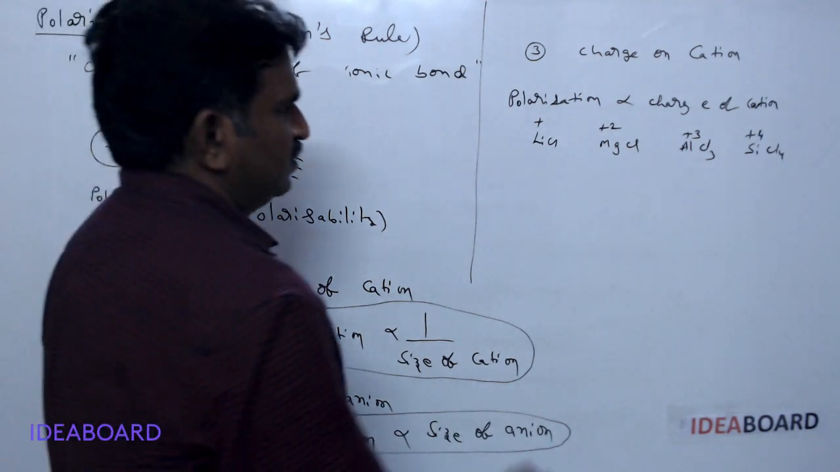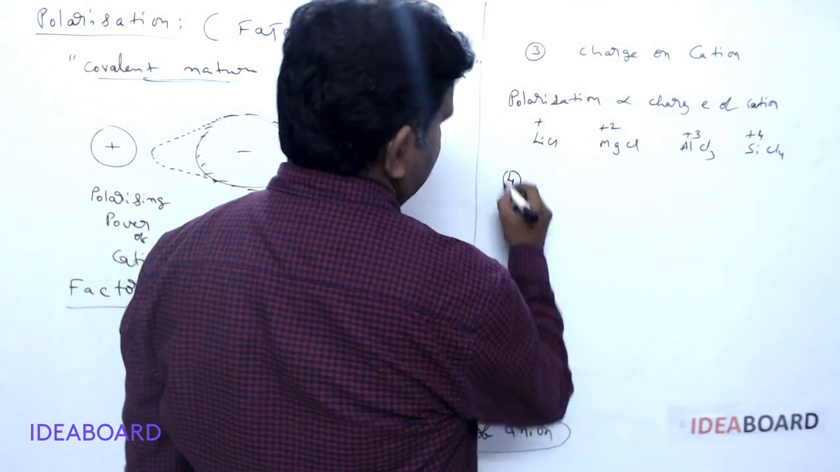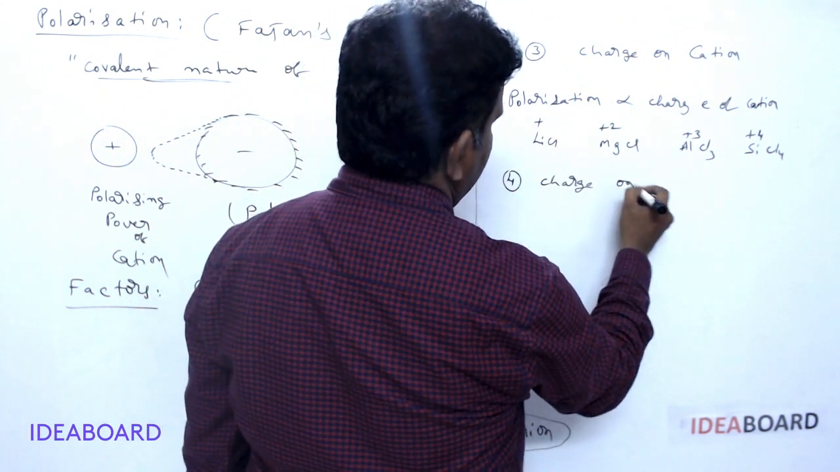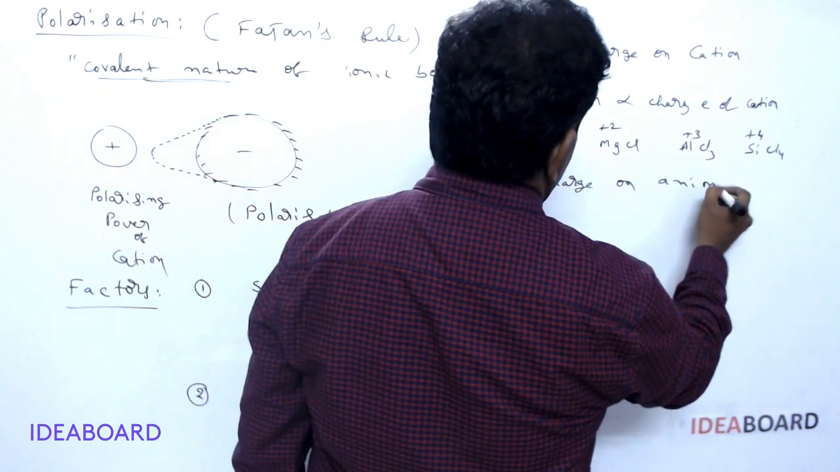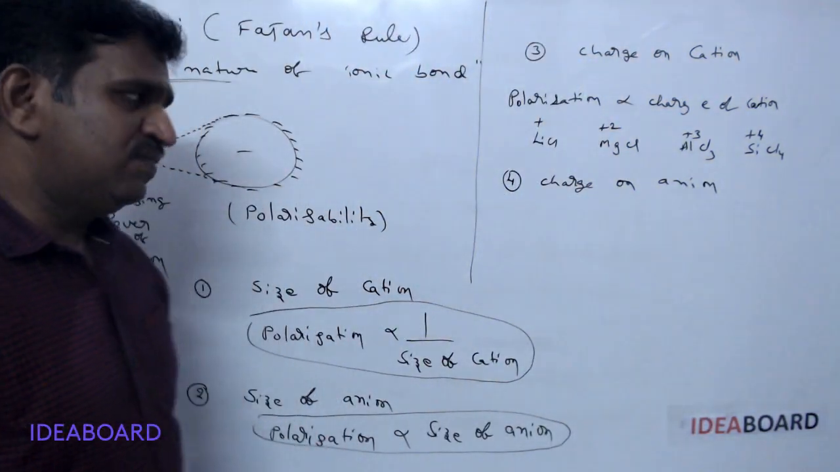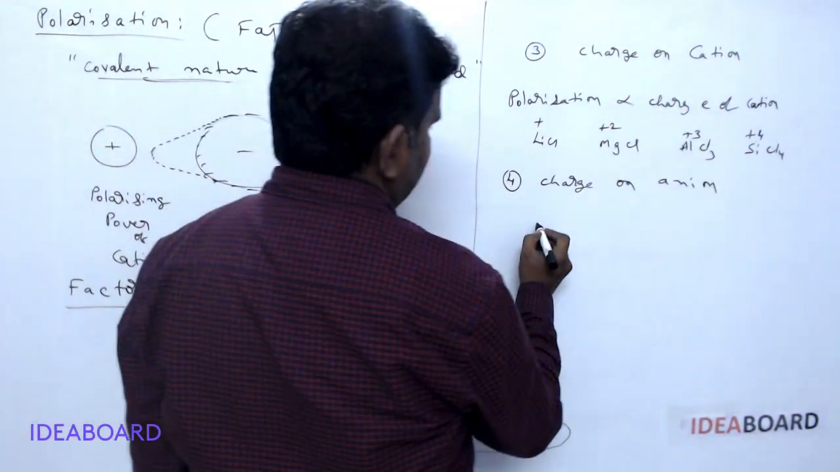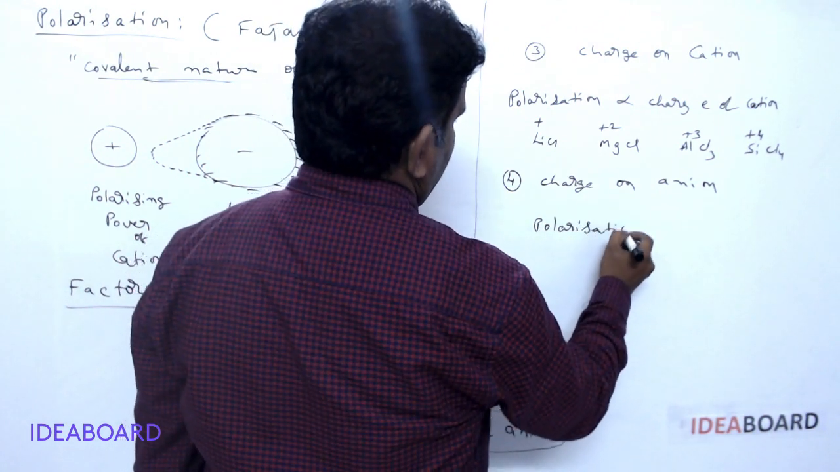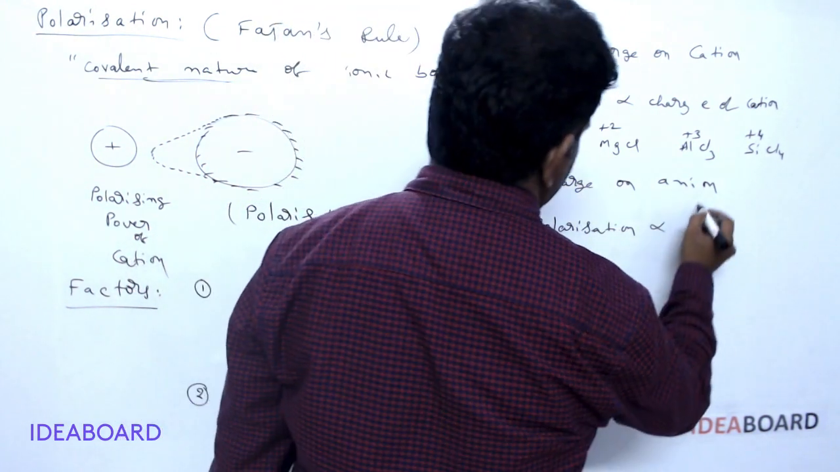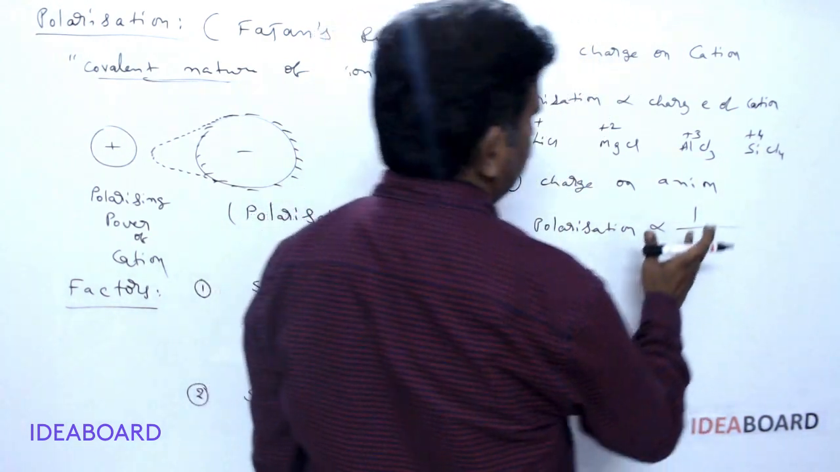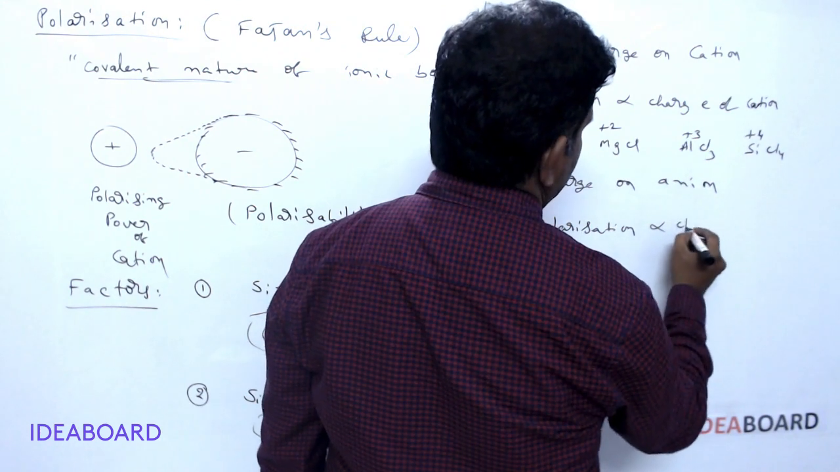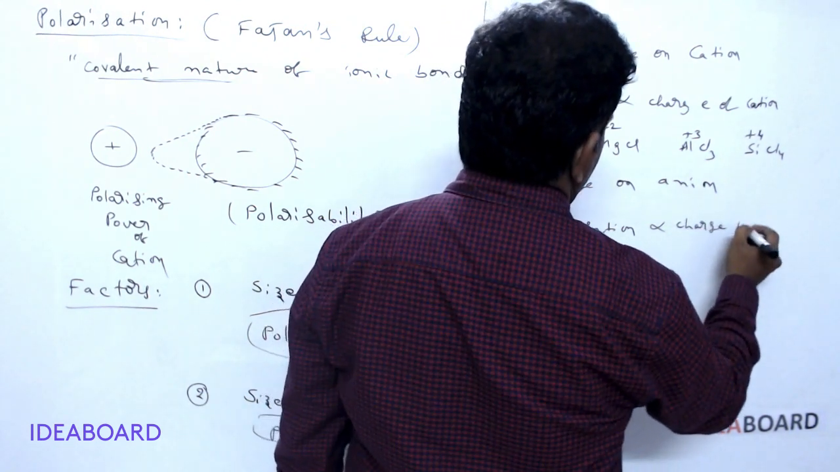Yes, silicon is having more charge, and so it has a high ability to attract the negative charge of the anion. Next, the fourth point is the charge on the anion. Whenever the charge on the anion is taken, polarization is directly proportional. Here also it is directly proportional to the charge on the anion.